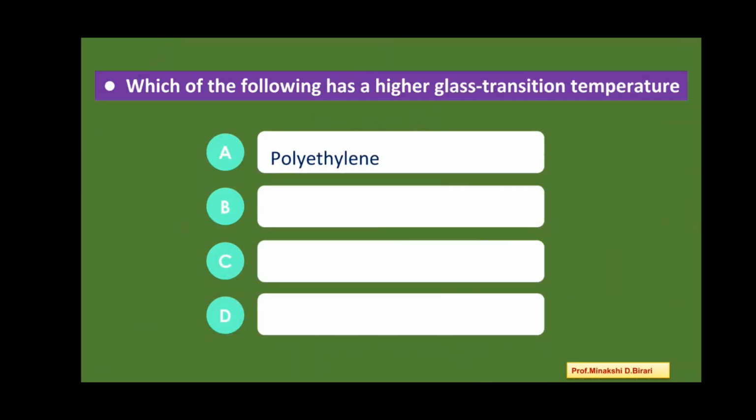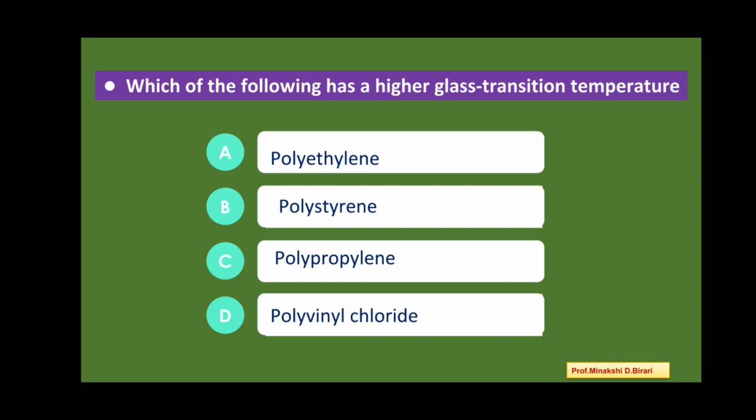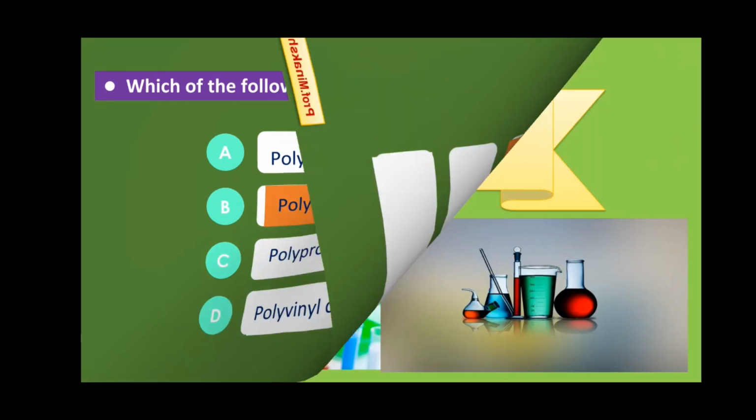Next question. Which of the following has a largest glass transition temperature? Option A, polyethylene, option B, polystyrene, option C, polypropylene and option D, polyvinyl chloride. So among these, which has a higher glass transition temperature? Polystyrene has a higher glass transition temperature. Next question.